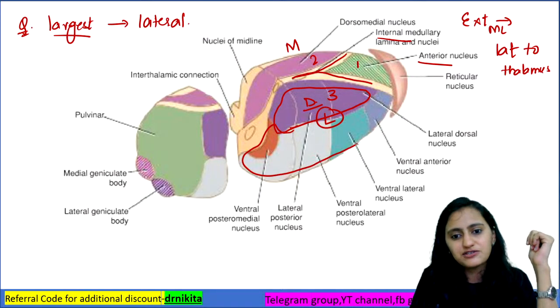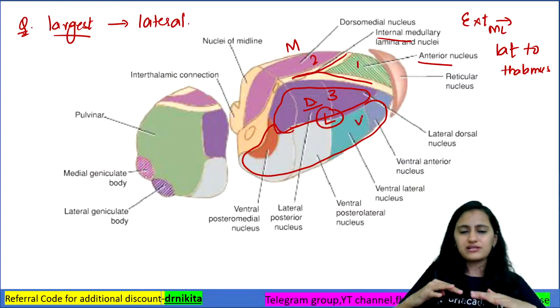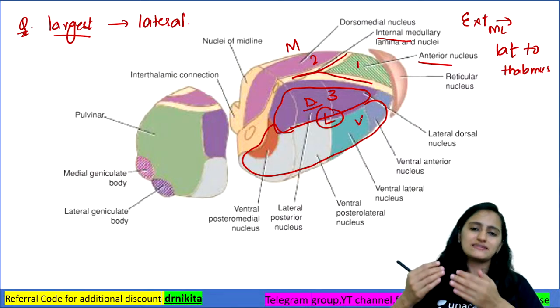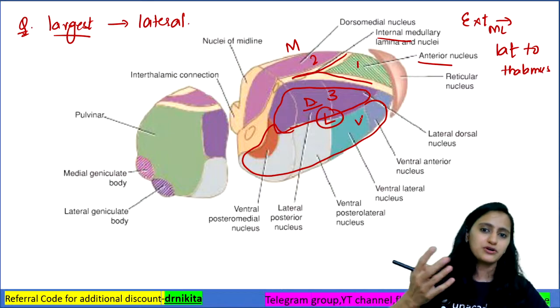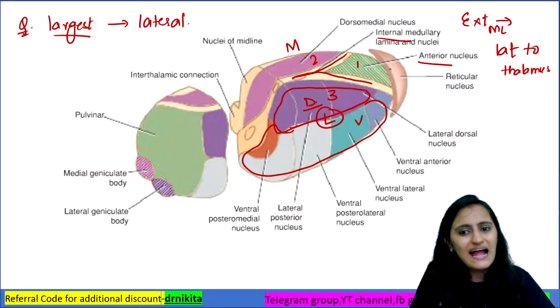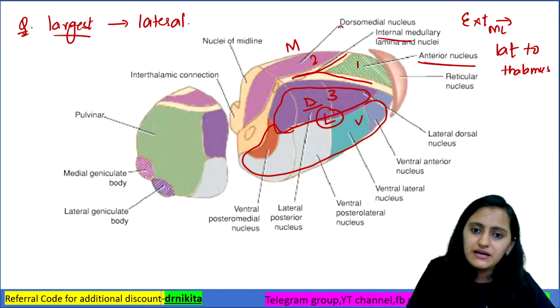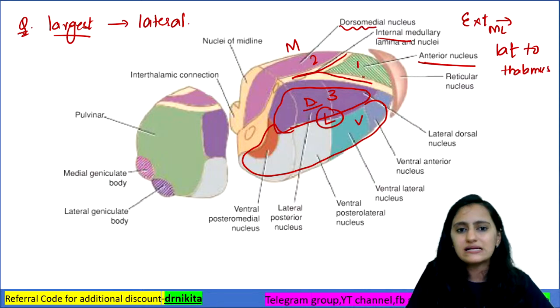These nuclei which you see, this is the ventral tier. So in the lateral part itself, you have two subparts, that is ventral and upper dorsal, because it is the largest. In the anterior part you have only one, which is the anterior nucleus. In the medial part you have the dorsomedial nucleus, right?